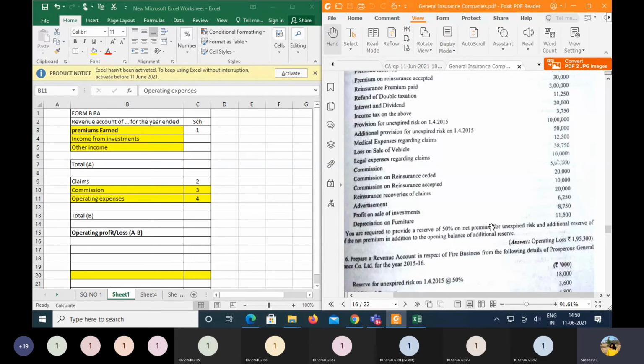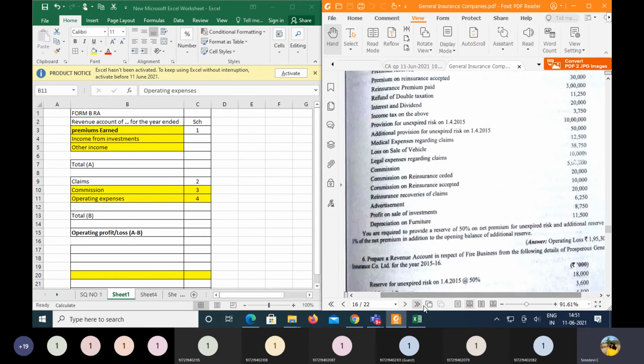Further he says you are required to provide a reserve of 50% on the net premium for the unexpired risk, as well as an additional reserve of 1% of the net premium in addition again to the opening balance.